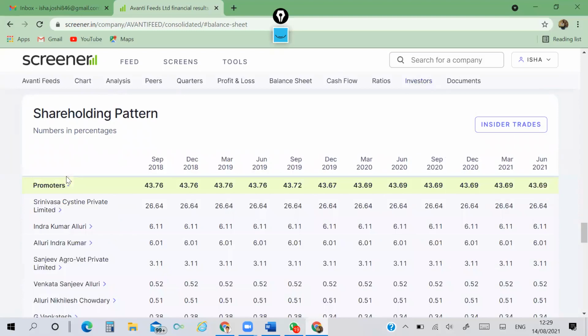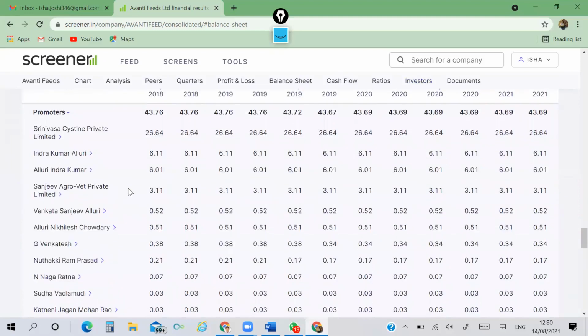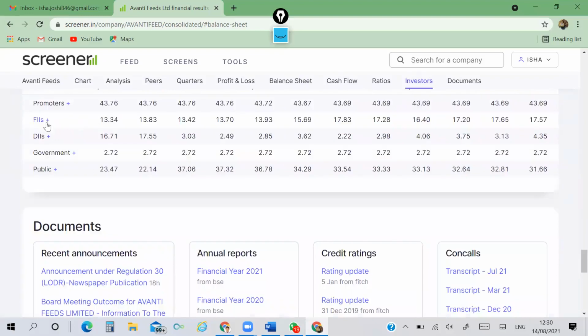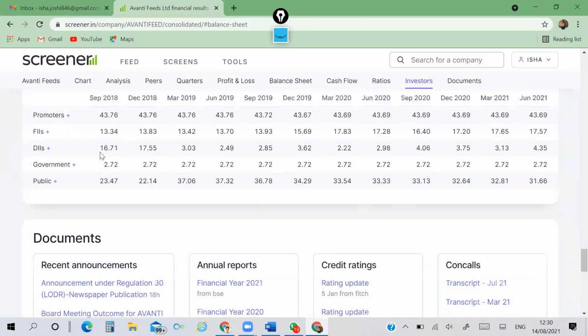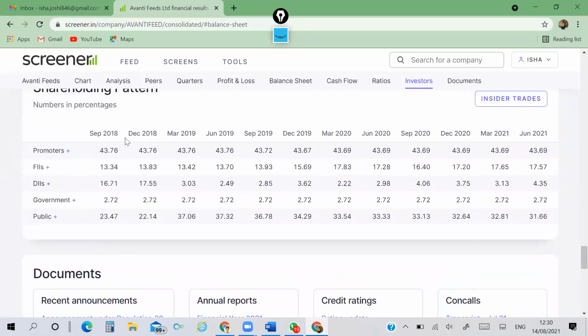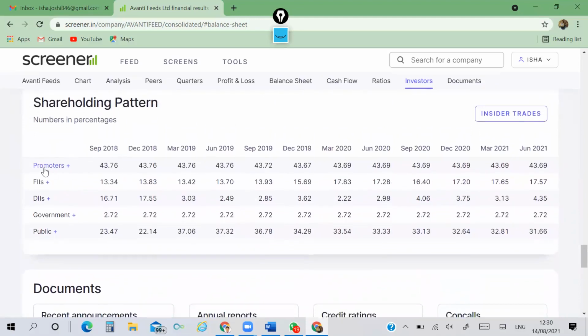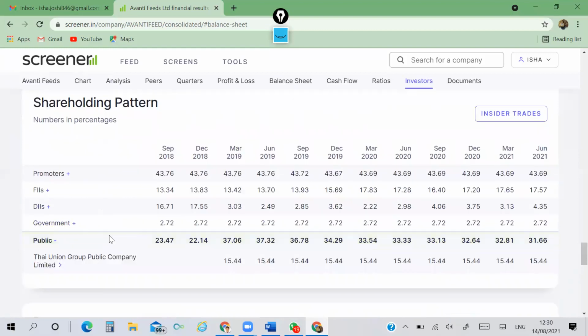Promoters, if you click here and expand that, you can get the details, who are the promoters, FII. See the shareholding pattern, they generally give in this fashion only. Promoters holding, FII, DII, government if any, and public shareholding. In public, if you expand, if there is any major shareholding, then they disclose that here.